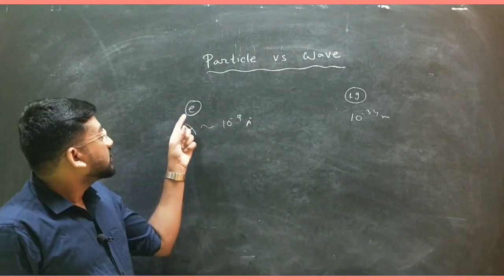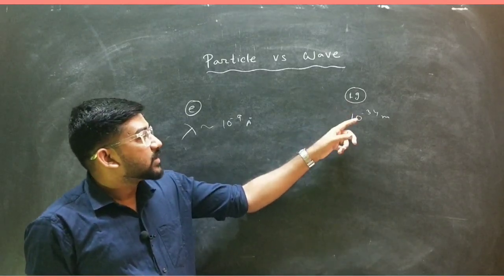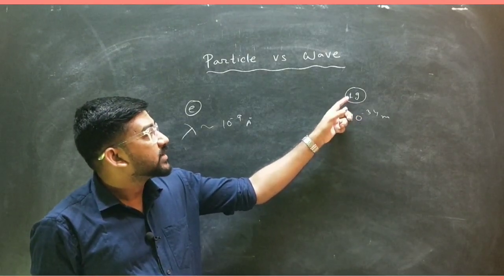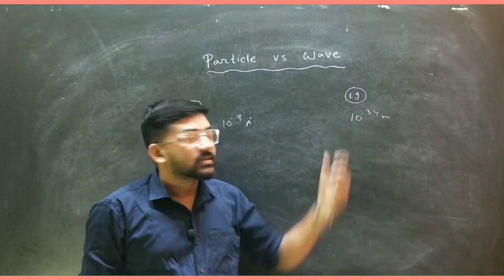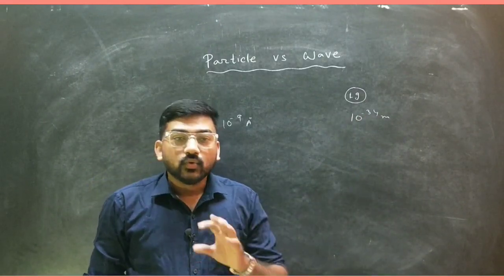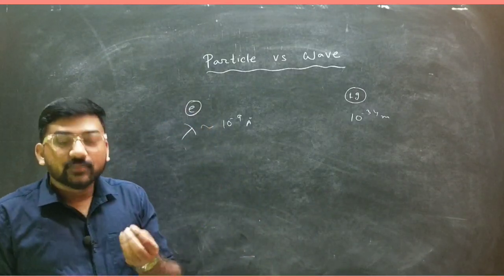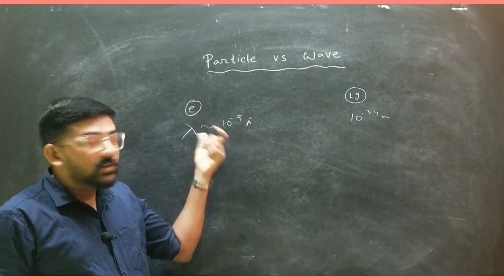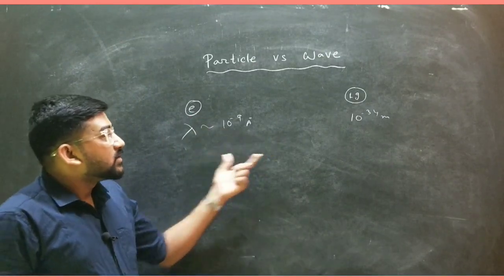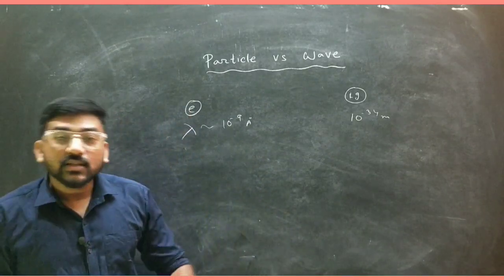So you can see here, this is comparable to the size of this particle, but this is very much different, that is 10 to the minus 34 meter. The size of the sand particle is not too little, this is here 10 to the minus 34 meter. So you can conclude that if the wavelength for a corresponding particle is comparable to the size of that particle, that wavelength is perceptible, otherwise it is not perceptible. But there is a wavelength.